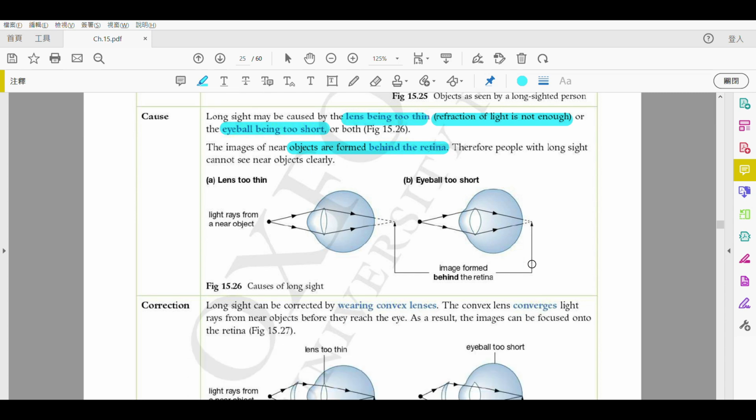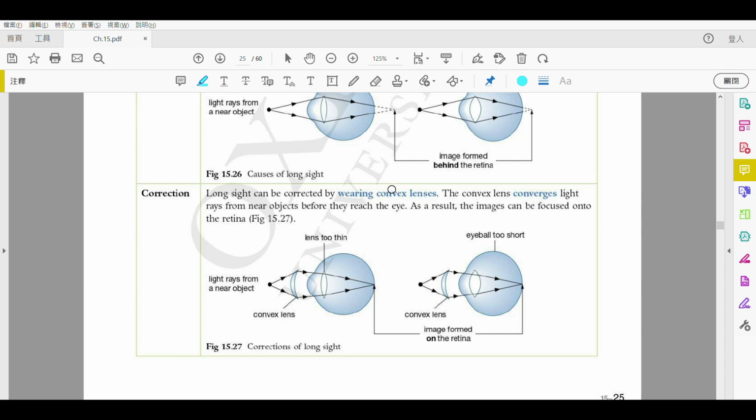How do we correct it? Of course, we're using the opposite. This time it's not the concave, it's the convex. What is convex? Again, convex means the opposite of concave, so it's not a cave anymore. But this time, it should be something like this. Okay, so just like biconvex. But which area is thicker? Again, this time, here, right? So these two are thinner, relatively thinner. Therefore, it is not diverging.